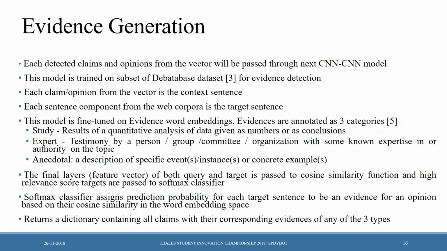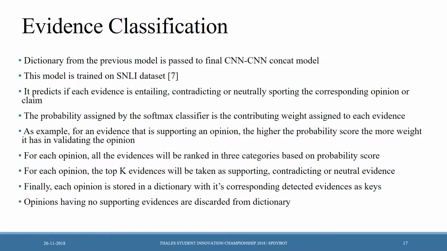Now for the evidence classification part, the dictionary from the previous model is passed to the final CNN concat model. This model is trained on the Stanford Natural Language Inference dataset, which is called the SNLI dataset. It predicts if each evidence is entailing, contradicting, or neutrally supporting the corresponding opinion or claim. The probability assigned by the softmax classifier is the contributing weight assigned to each evidence. As an example, for an evidence that is supporting an opinion, the higher the probability score, the more weight it has in validating the opinion. For each opinion, all the evidences will be ranked in three categories based on probability score.